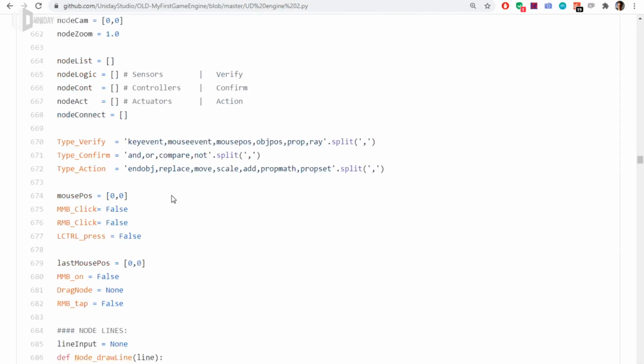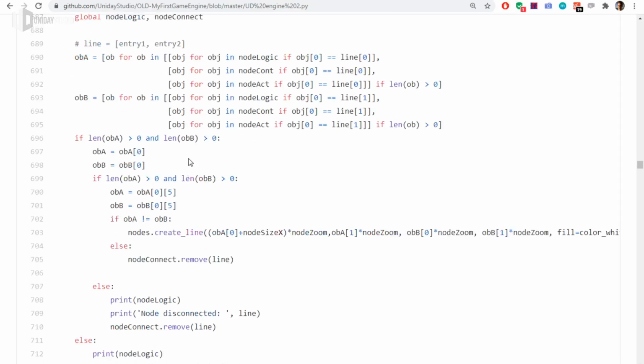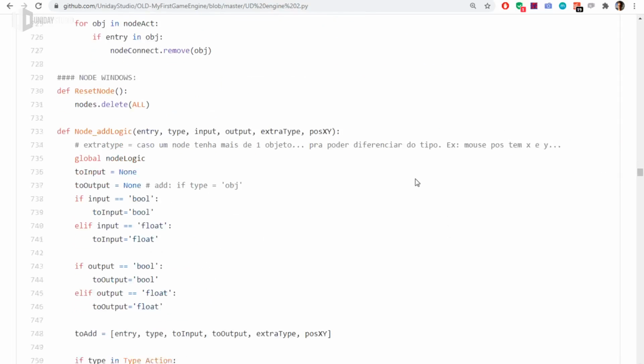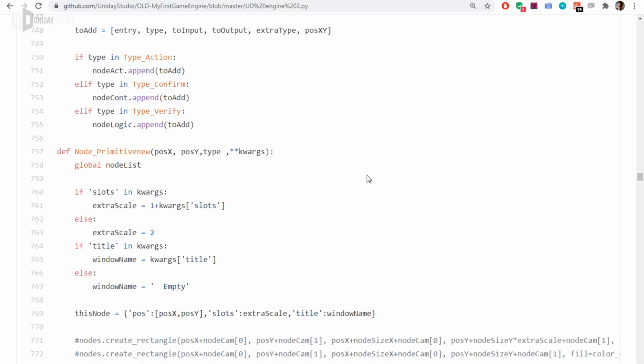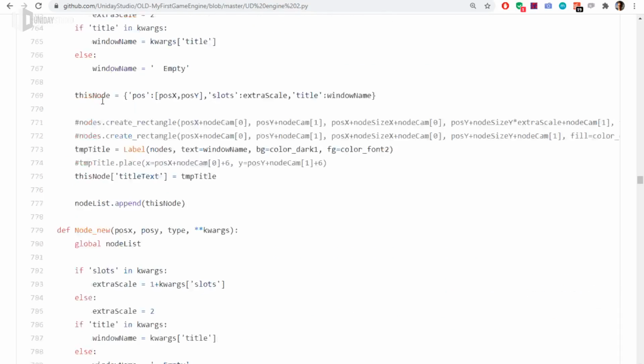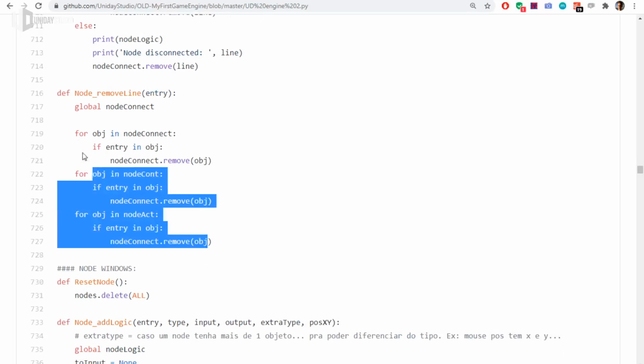Bad naming convention, no naming convention at all. More bad naming convention, more global variables. It's a pain. It's hard to even figure out. I remember that when I was writing this engine, I had a bunch of problems because my brain could not even think on how to make that thing work. And now I know why, because I'm using a bunch of global variables and a bunch of functions that do not make any sense at all.